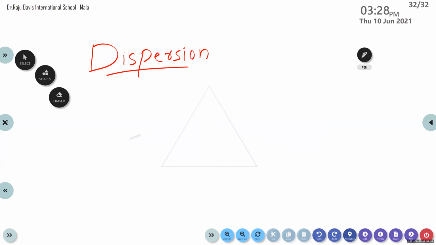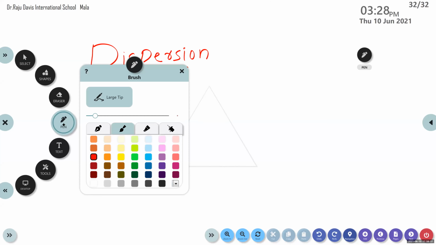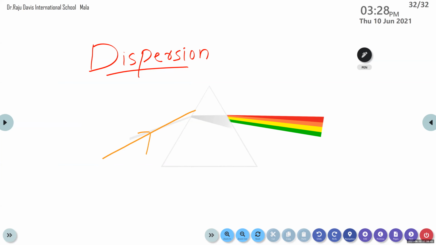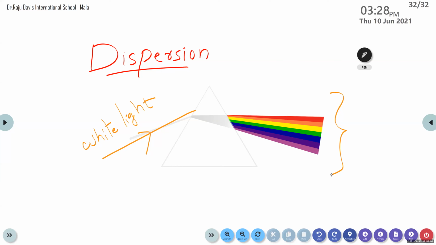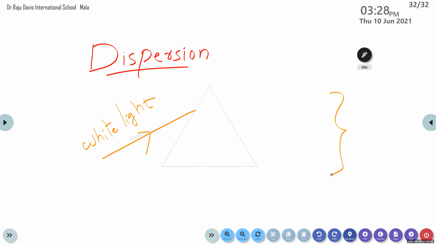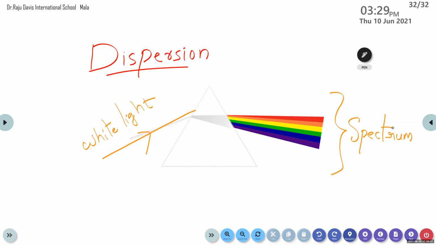Okay. So the light that is entering through the prism is our white light. This white light splits into 7 colors. Whenever this white light enters into a prism, it splits up into 7 colors, and the band of 7 colors that we obtain after this dispersion is known as spectrum. So what do we mean by spectrum? It is the band of 7 colors that we obtain after the dispersion.